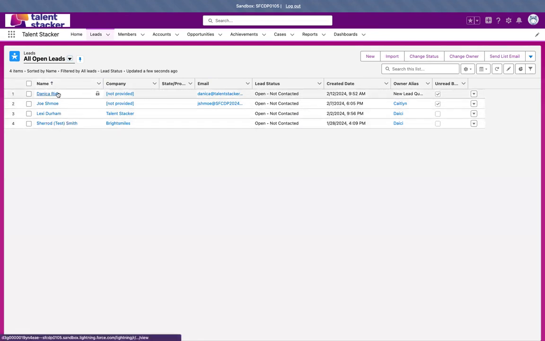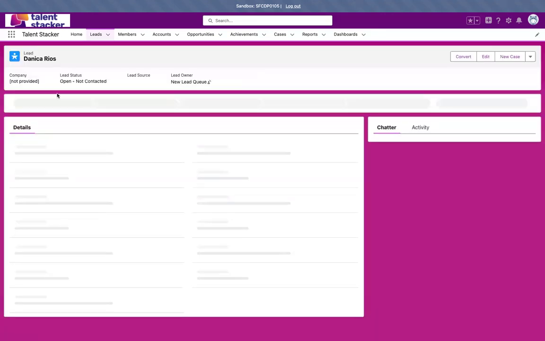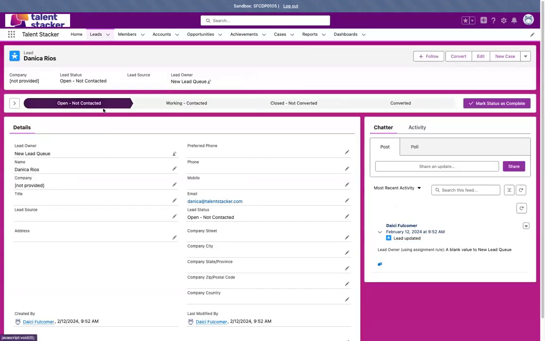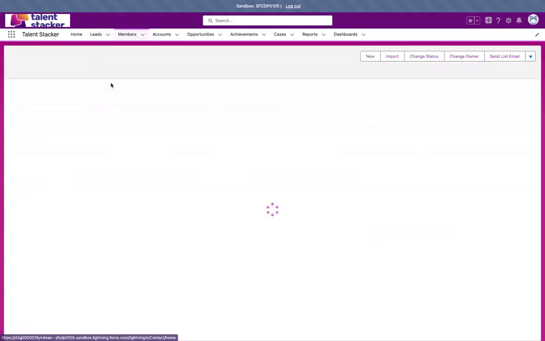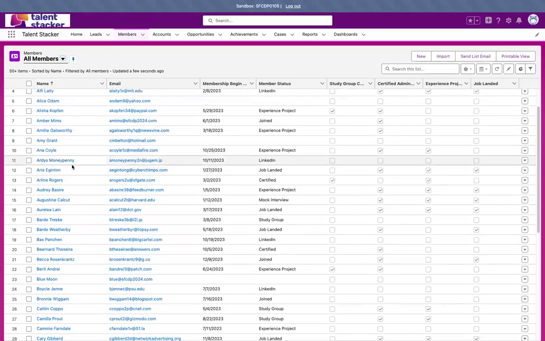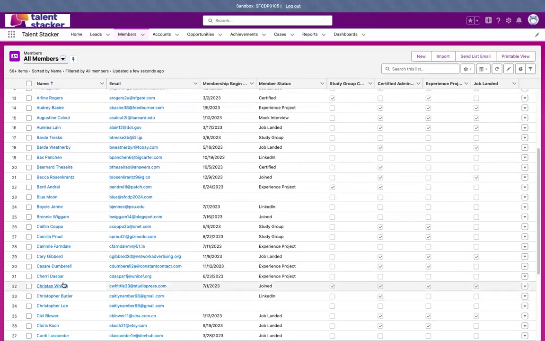members. Once they are converted to an actual member, we'll have a lot more information to go on here. But basically, this is just the stage where an individual has shown interest in the Talent Stacker program, and we begin working the case. So once they are marked as complete and they are then converted, they become a full member. So let's go ahead and just open up a member here.